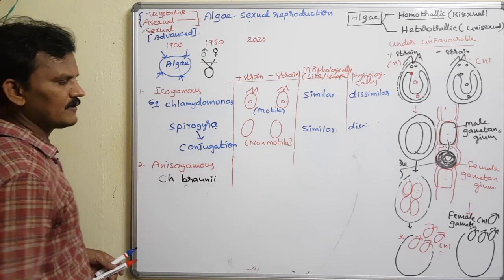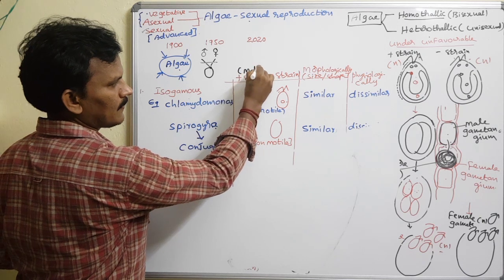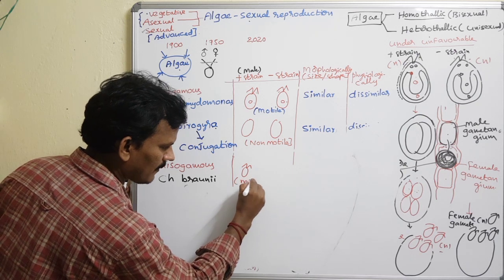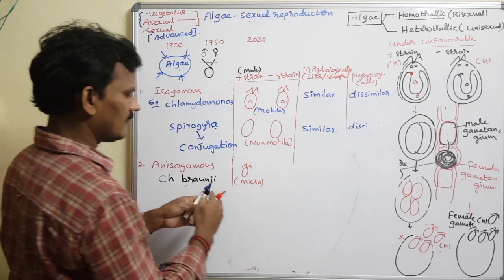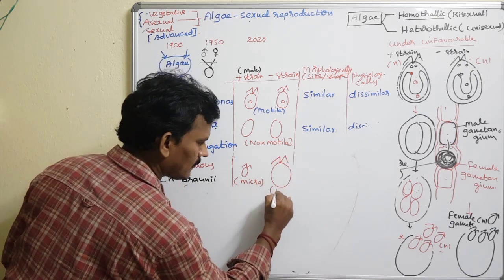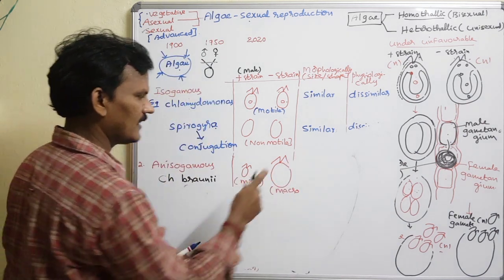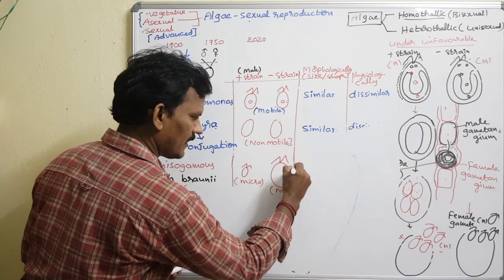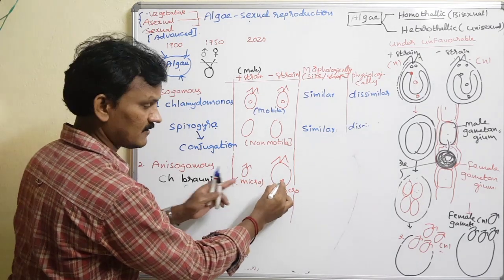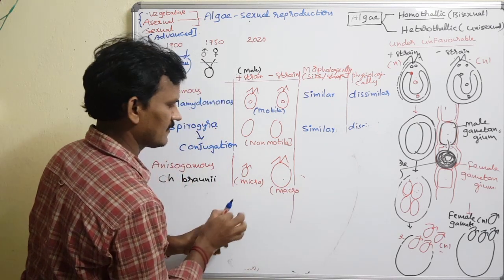In it, one of the gametes, I call it the male, let me write about the male. One of the gametes is a smaller unit, called a microgamete. The other one is a larger unit, a macrogamete. This is the female one, the macro. Both are motile. But what about them morphologically? Are both the same or different? Both are different, so it is called dissimilar in nature.